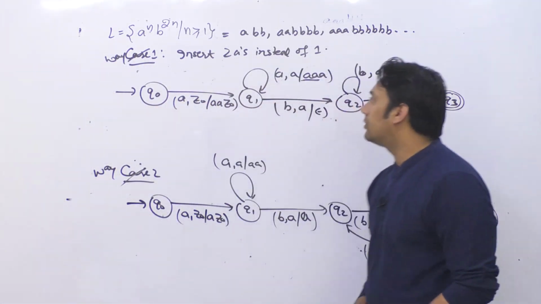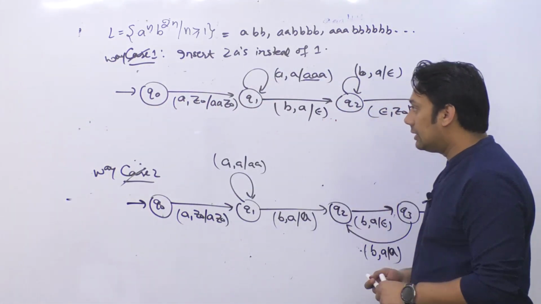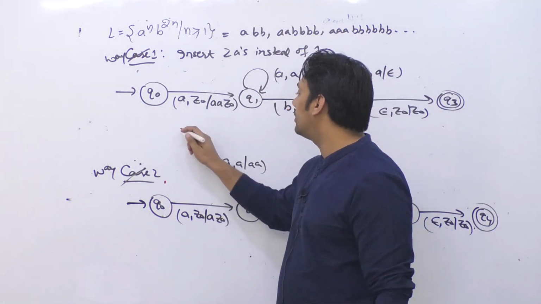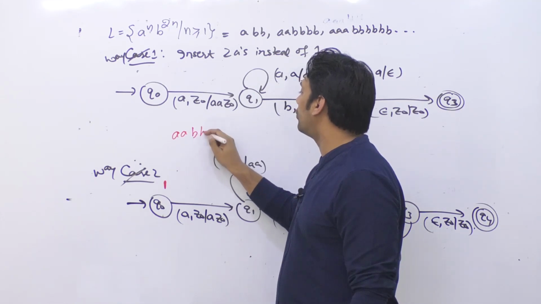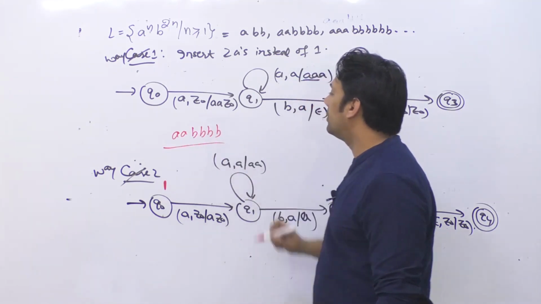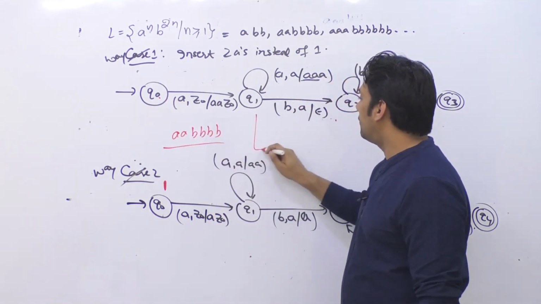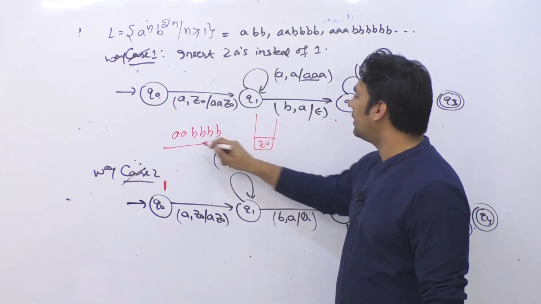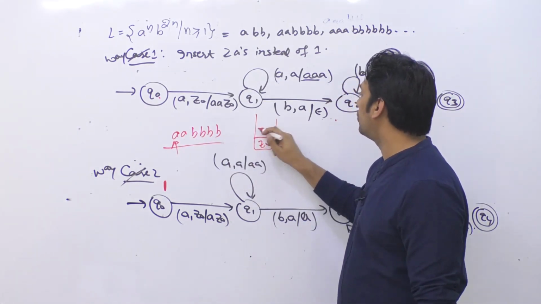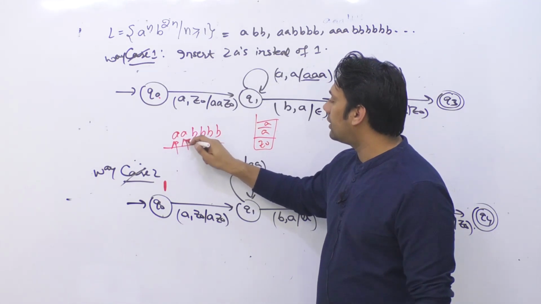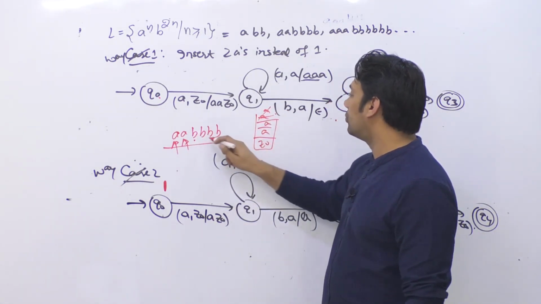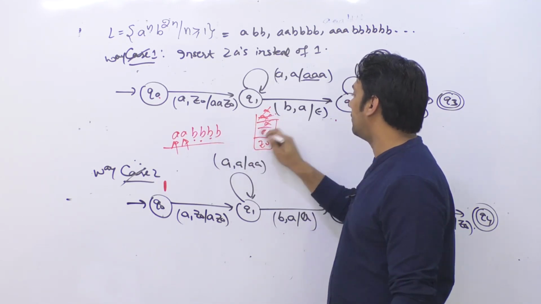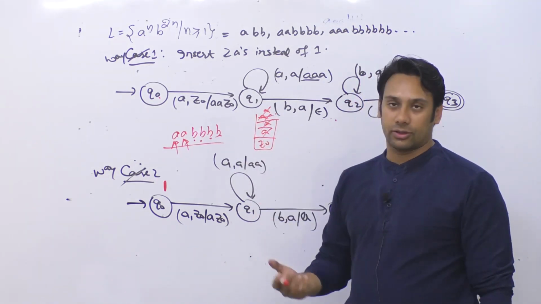In the first, what did we do? So let me take an example here. Let us suppose we have a string which is 2 a's and 4 b's. In the first case, whenever you get an a, you are going to insert 2 a's. Whenever you get another a, you are going to insert again 2 a's. And whenever you get a b, you are going to remove 1 a. Second b, 1 a. Third b, 1 a. Fourth b, 1 a. And then you can accept it.